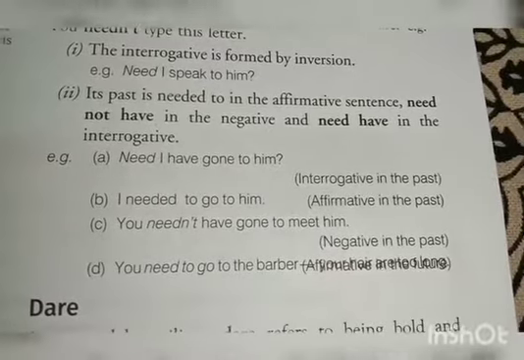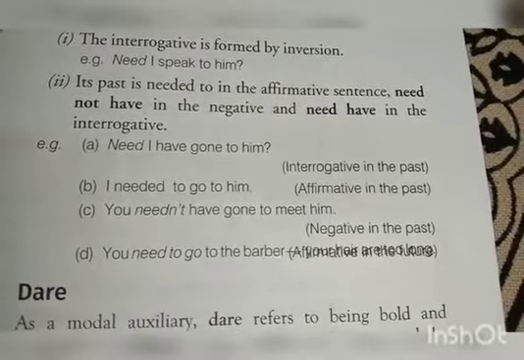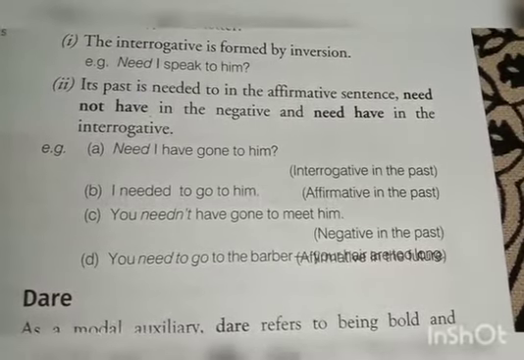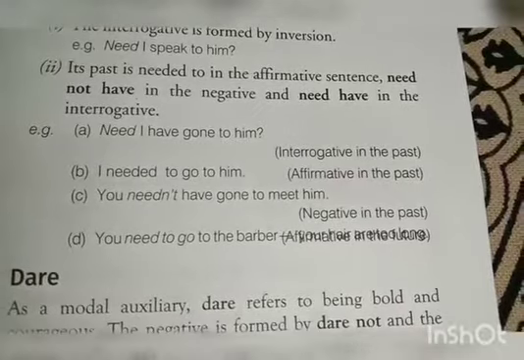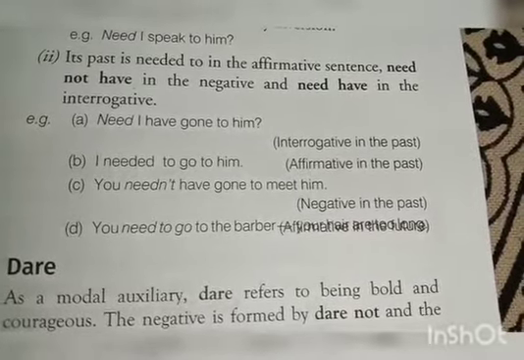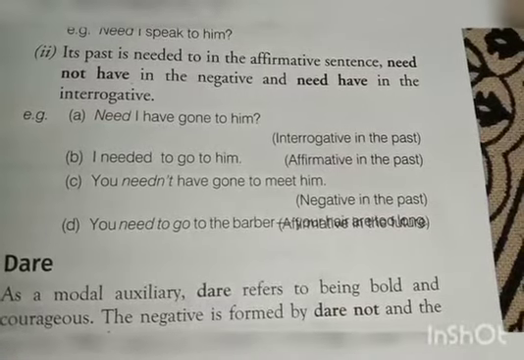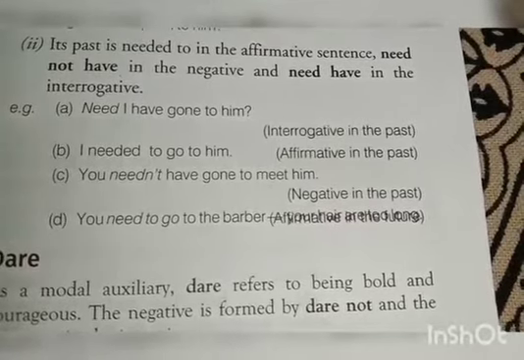For example, need I have gone to him? That is interrogative in the past. I needed to go to him. Affirmative in the past. You needn't have gone to meet him. Negative in the past. You need to go to the barber. Now there's a misprint, but it is affirmative in the future.